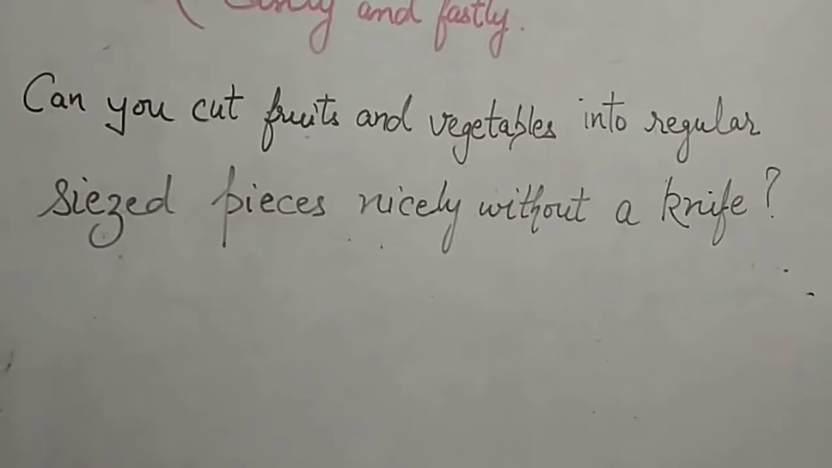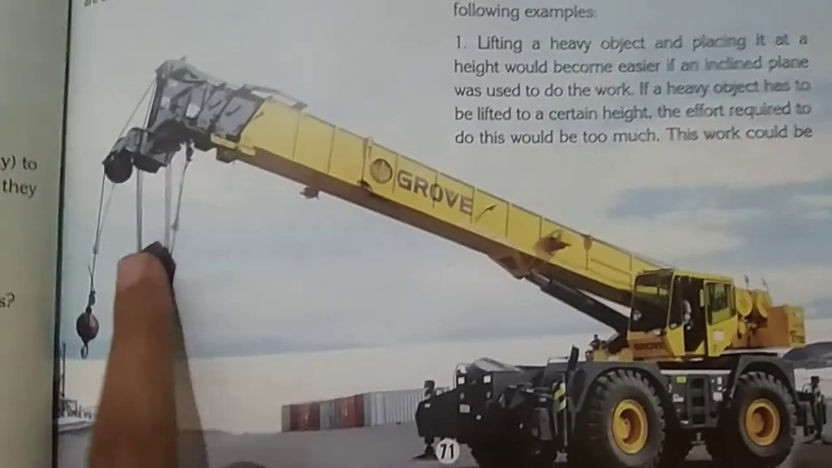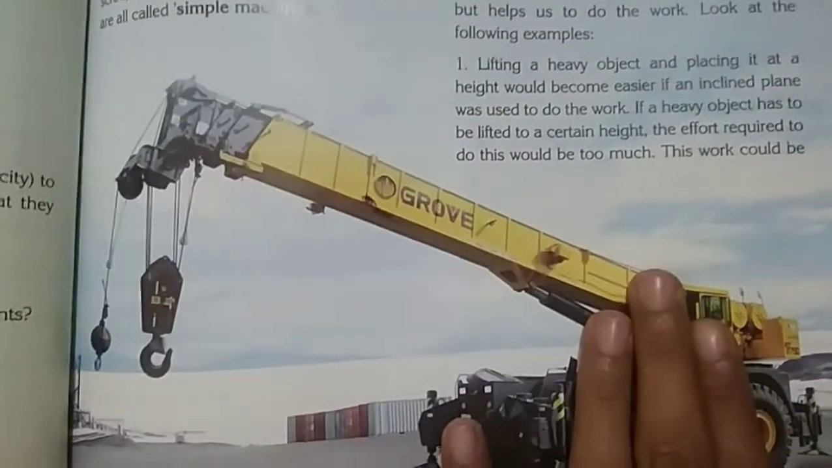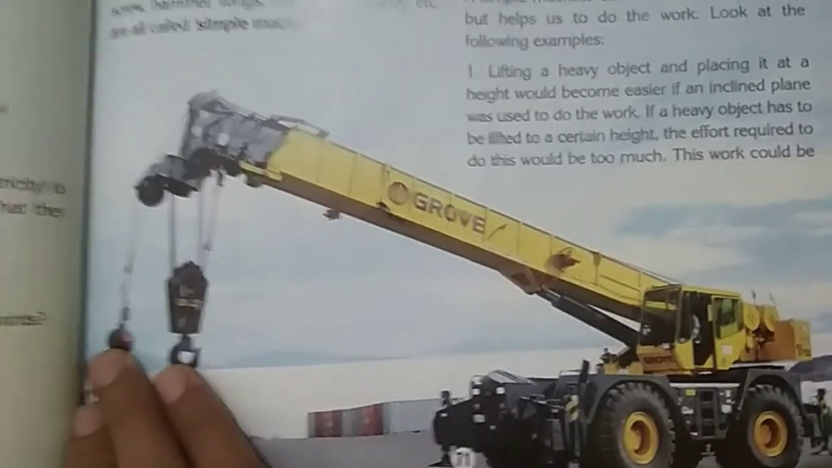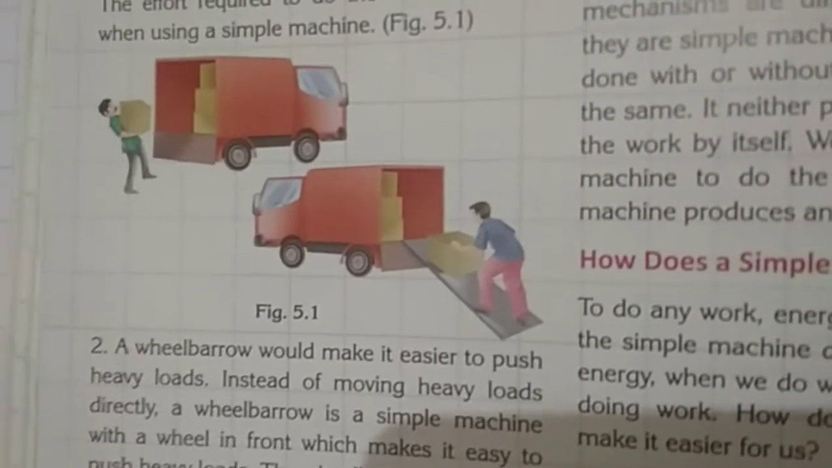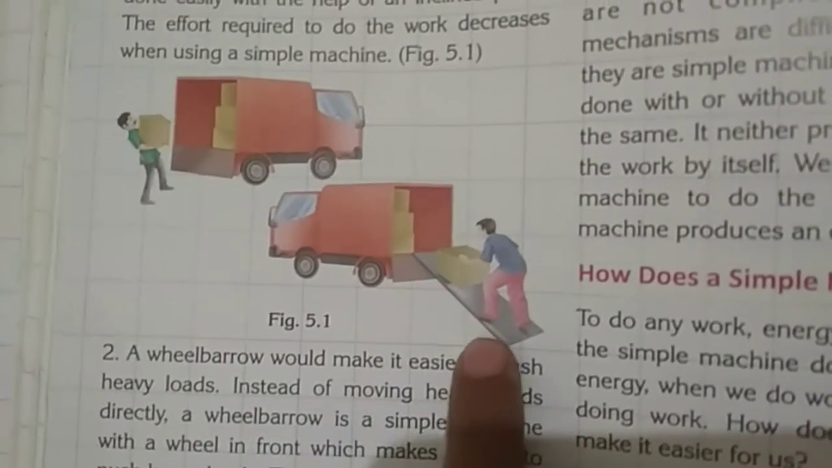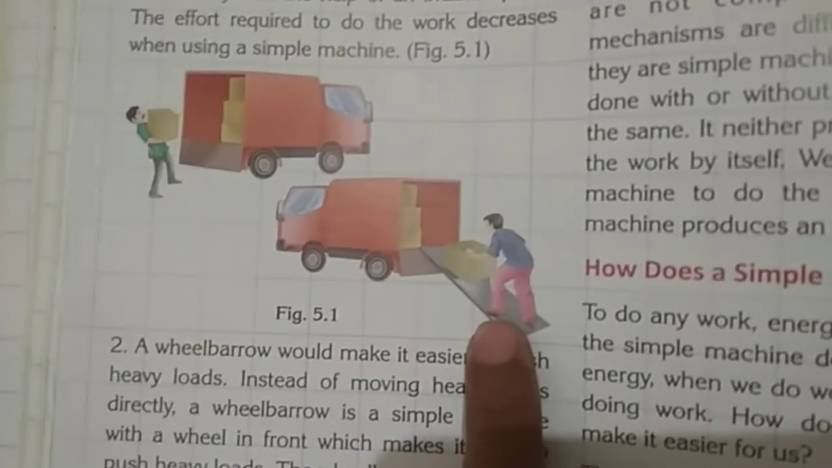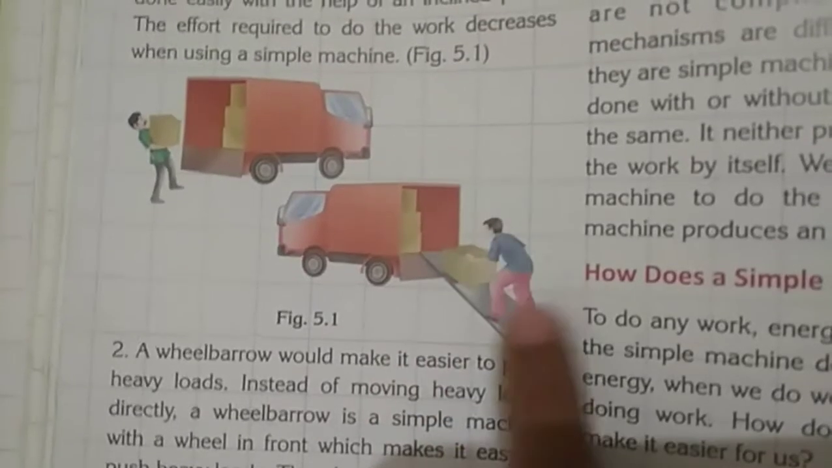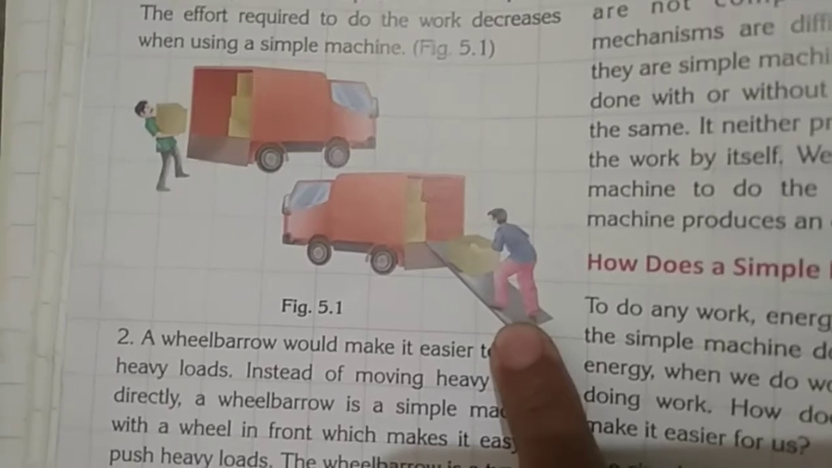This is also one of the examples. You can't carry or lift a heavy object from one place to another place easily or fast. So this is the simple machine which lifts the heavy object from one place to another. Similarly, here you can see that the man is using a sloping plane. This is the sloping surface or the inclined plane, you can call it. It is also a simple machine, known as the inclined plane.